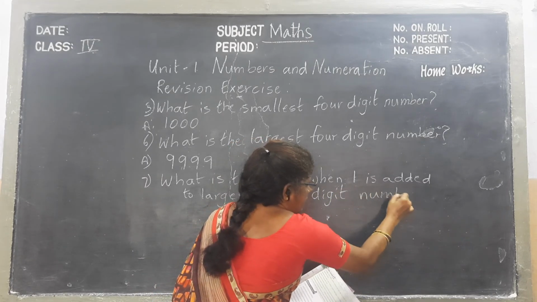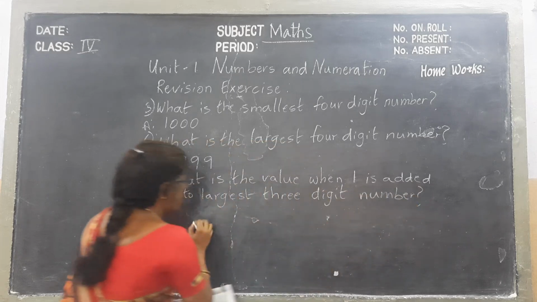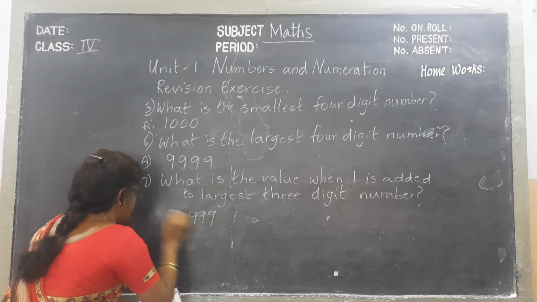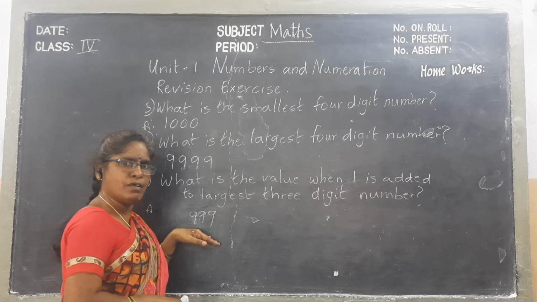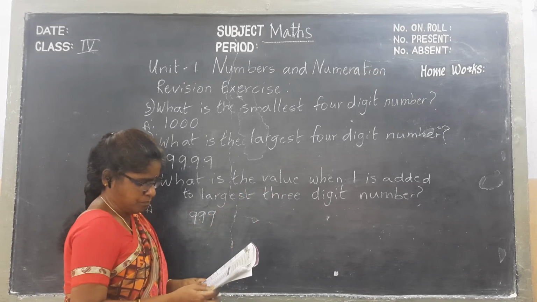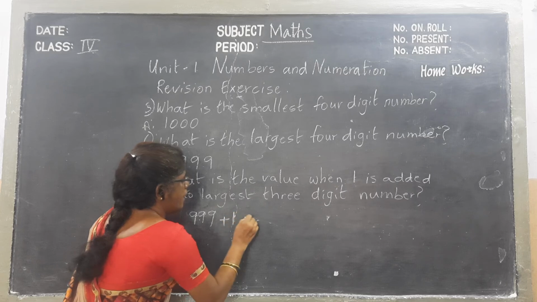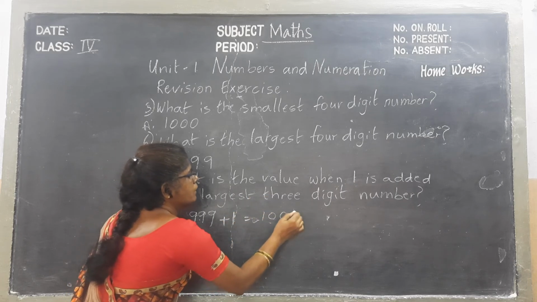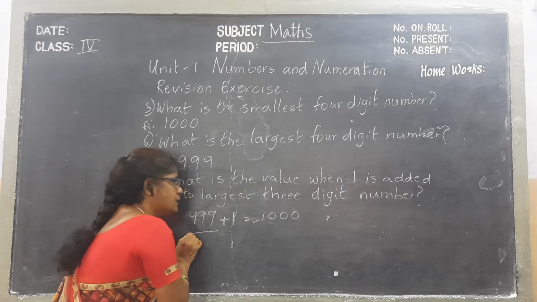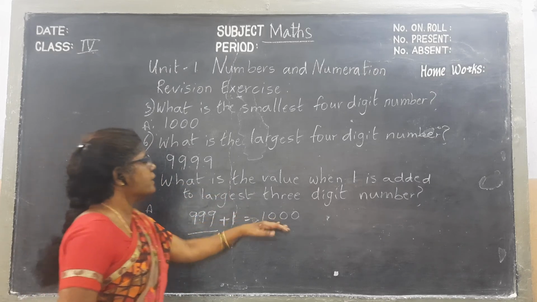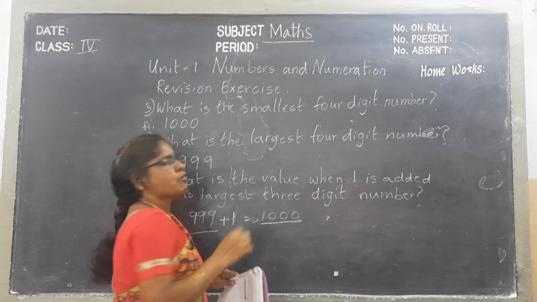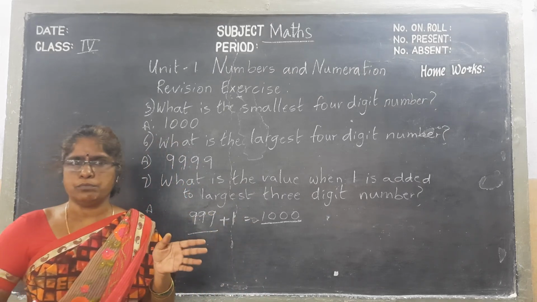What is the largest three-digit number? 999, we know that. And if we add 1 to this, what will we get? Then we will get 1000. It is the largest three-digit number plus one, and it is the smallest four-digit number we will get.